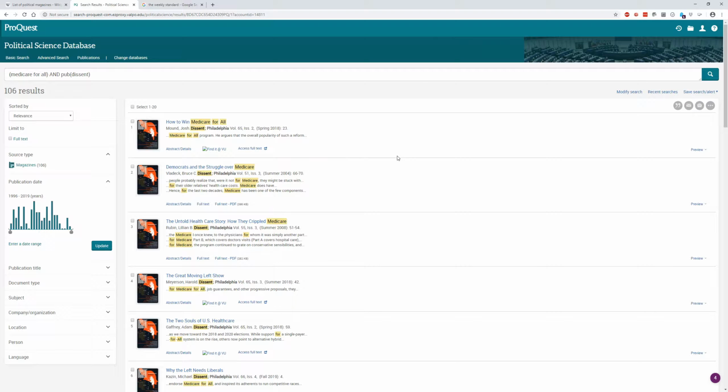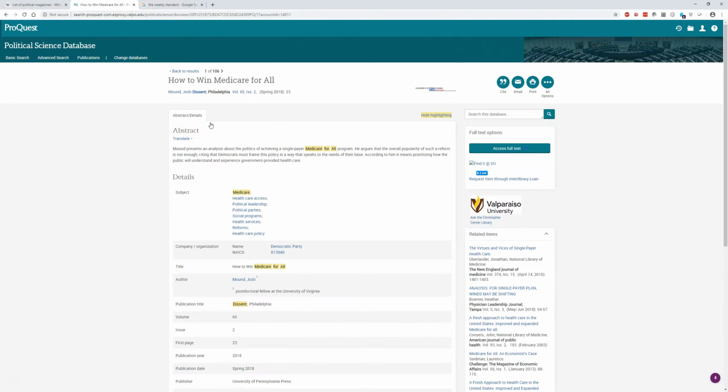It looks like it's bringing me to articles that are a democratic socialist point of view of Medicare for All. So you can click in there and then look for access to the full text. Usually in a ProQuest database, it would pull up right next to the abstract and details. If it doesn't, it's probably going to say something over here about accessing full text or finding it at VU.